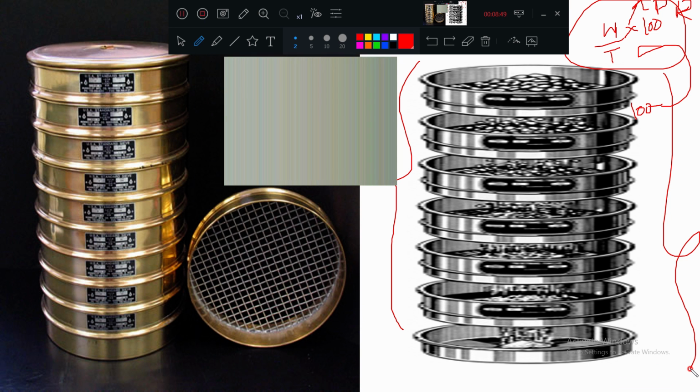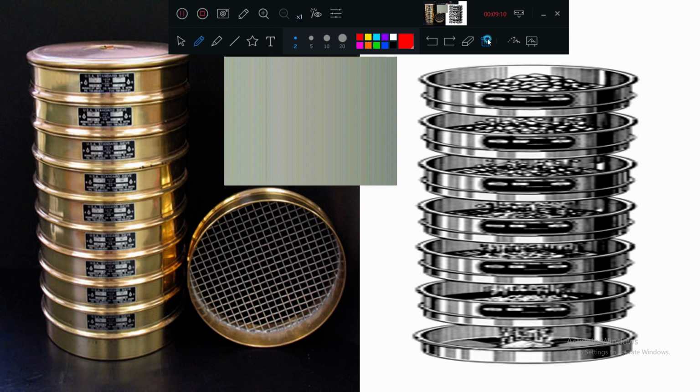This process is clear. Sieve analysis, what have you done? You have arranged the bigger size at the top, smaller sizes below, put the given sample on top, and used a mechanical shaker to separate the particles, taking each sieve and weighing it. The table will come for the calculation. This is called sieve analysis.